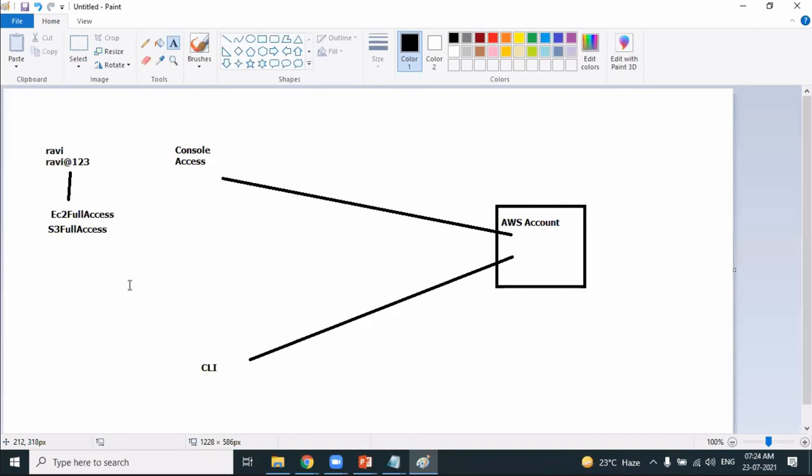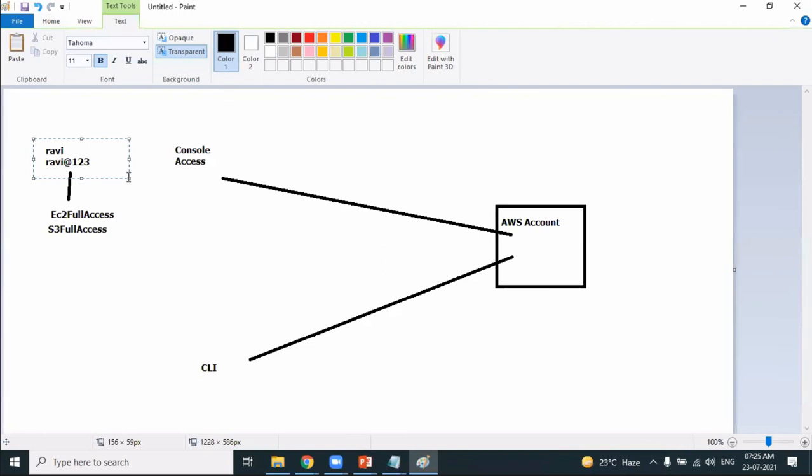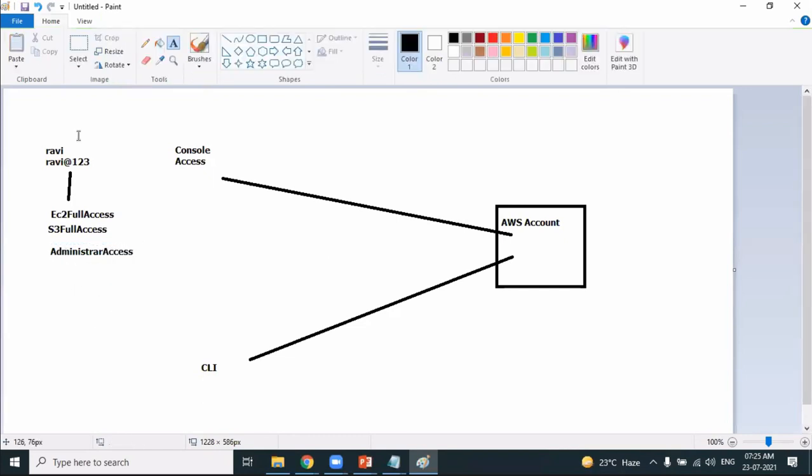Now, let's say the root user is very busy and wants to give permission to the Ravi user to create IAM users. If you want Ravi to be able to create IAM users, there's a policy called administrator access. Administrator access is a policy. When you attach this policy to the Ravi user, Ravi can create IAM users.